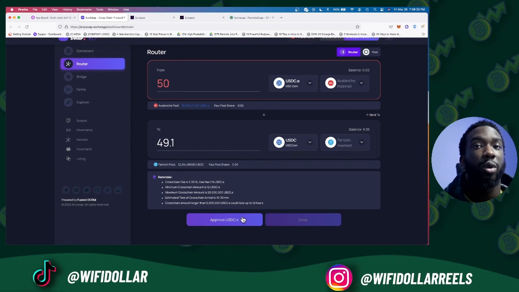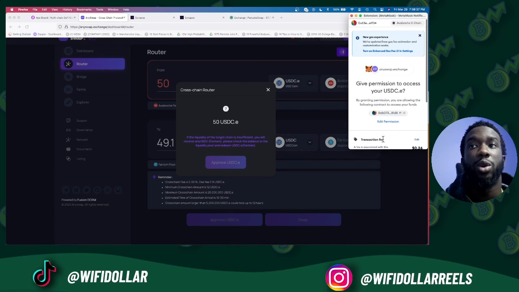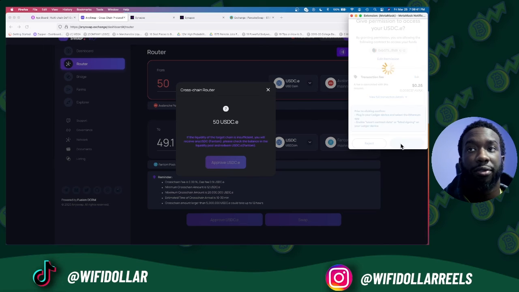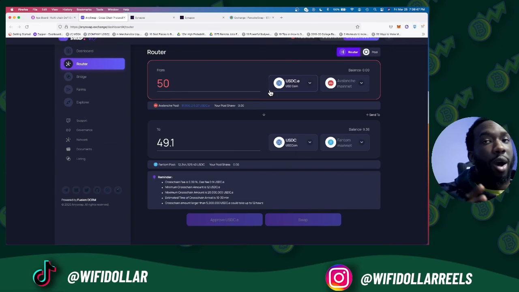Once you're ready, of course, you would click approve for that USDC, and then the transaction fee would be shown and you would click confirm. Obviously, it's not going to go through because I don't have my hardware wallet, but you get the drill. You would click confirm on your hardware wallet as well, and that transaction will now be confirmed. You have now swapped your crypto from one blockchain to another using USDC, using stablecoins. It's that simple.